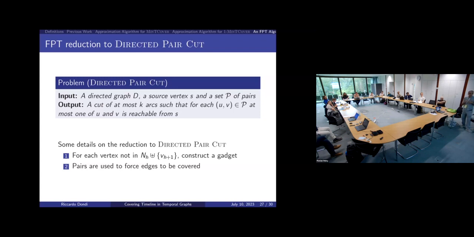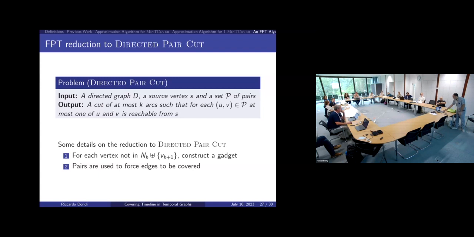So, the reduction is not so difficult, but it requires a lot of details, so I cannot show you all the details. The idea is that for all the vertices for which I didn't branch, so the vertices in NH that are not in NH and the vertex VH plus 1, I construct a gadget for this. And this set of pairs P, which are defined in this problem, are used to force the fact that edges must be covered by the solution.